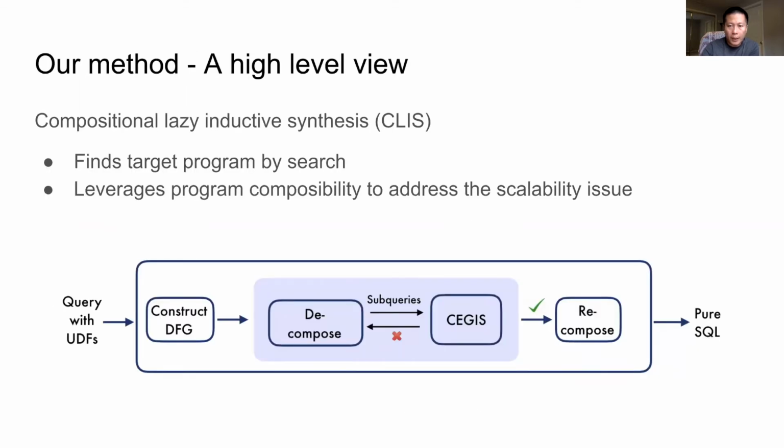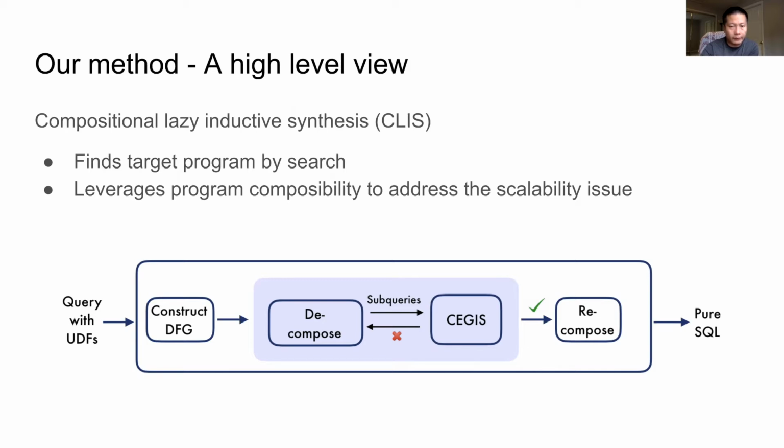To address this problem, we propose compositional lazy inductive synthesis, abbreviated as CEGIS. It is a program synthesis technique that finds a target program by search. Generally speaking, program synthesis techniques have scalability issues because the size of search space is exponential to the size of target program. In this work, we leverage program composability to address the scalability issue.